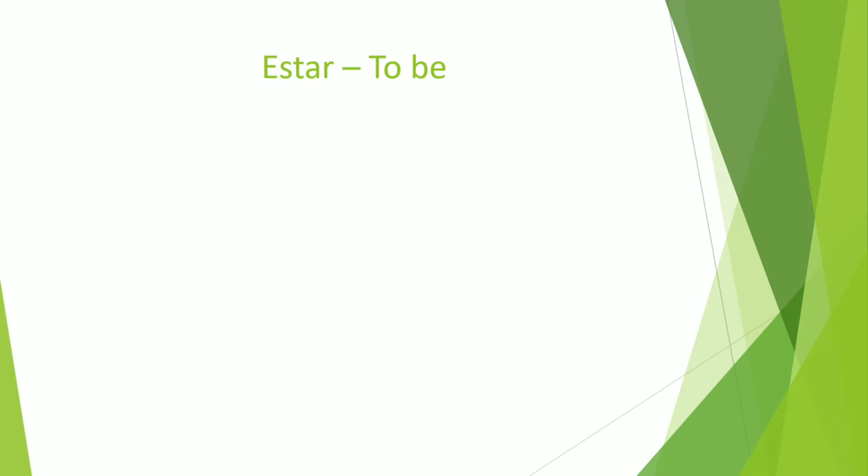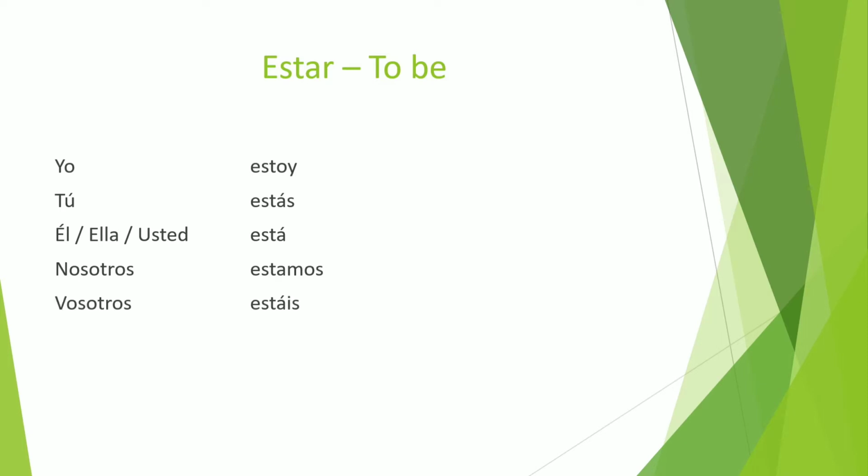The first form is estoy, the second form is estás, the third form is está, the fourth form estamos, the fifth form estáis, and the sixth form, the last form, están. The 6 forms are, let's repeat again, estoy, estás, está, estamos, estáis, and están. The second form, the third form, the fifth form and the sixth form have an accent mark over the letter A.